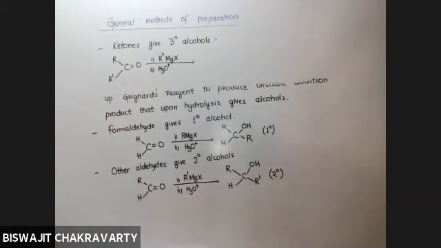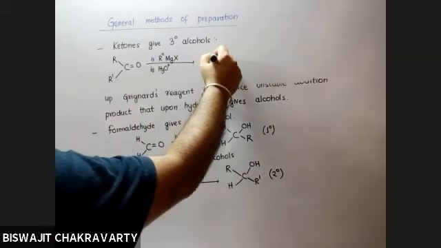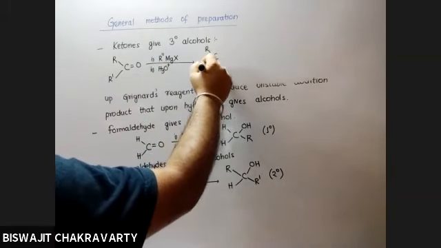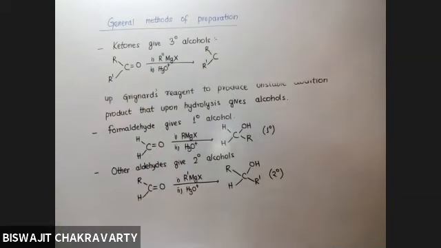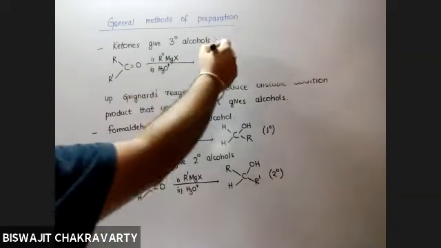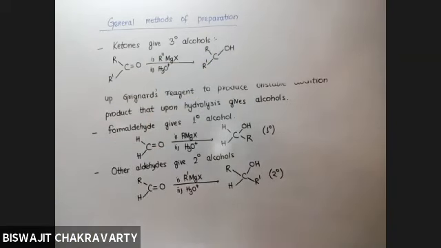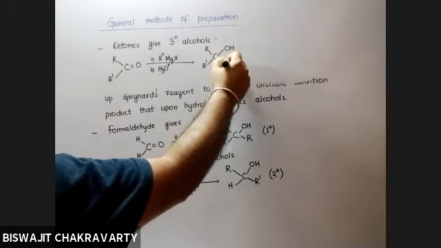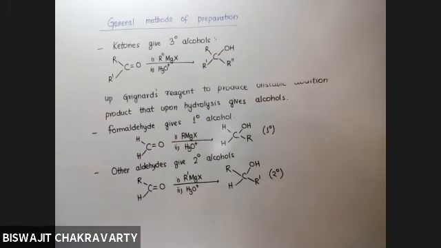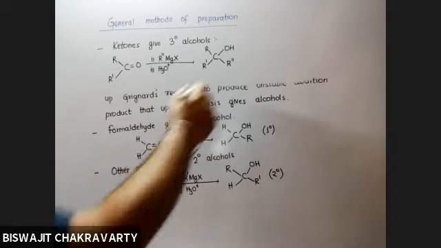So, what do you think will be the product? These 2 groups will remain intact or not? Double bond O will be converted to single bond OH. And what group will be coming from the Grignard's reagent? Is it not 3 degree alcohol now?